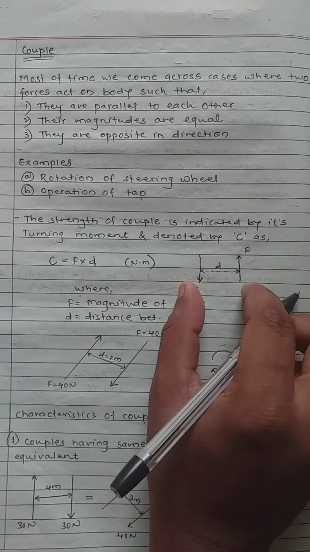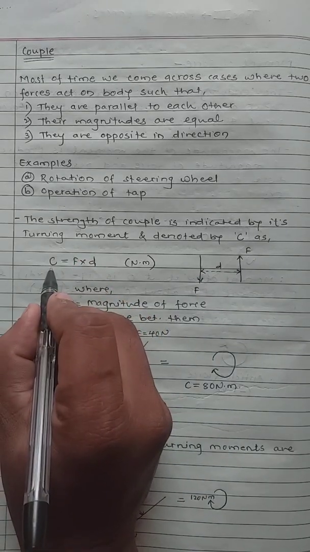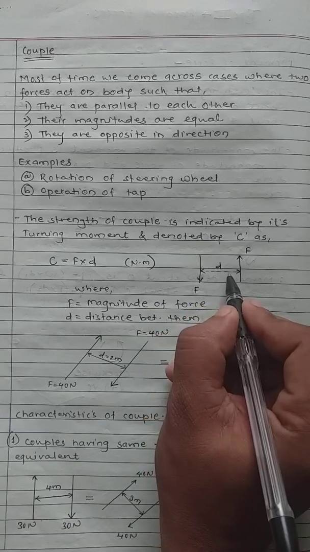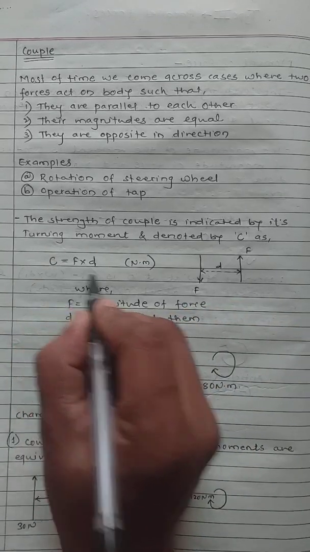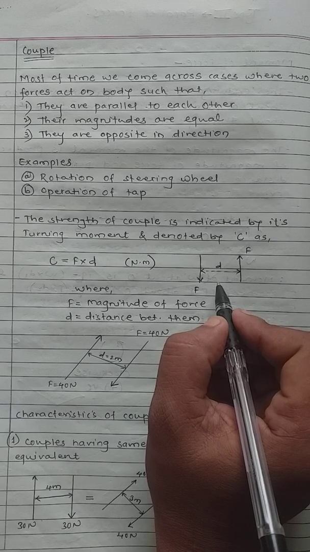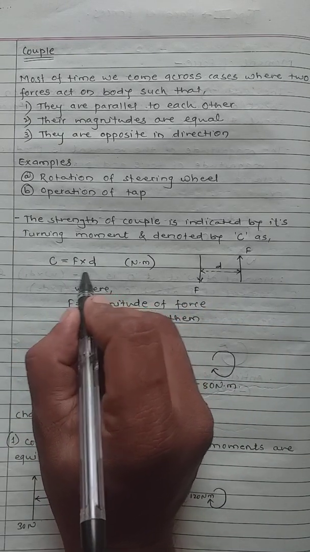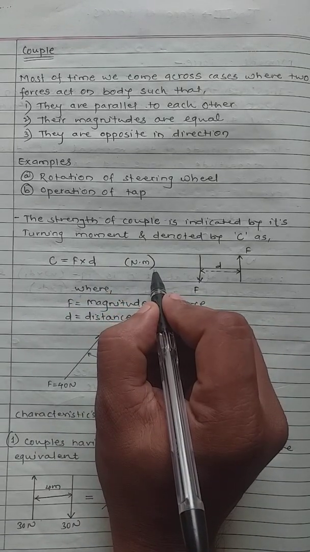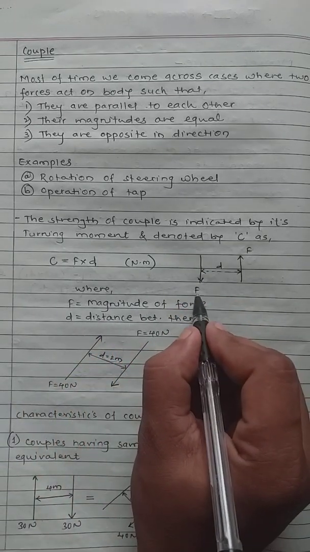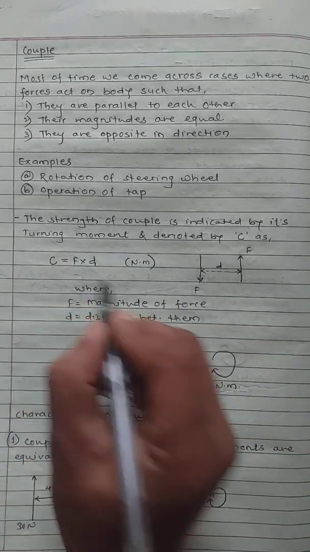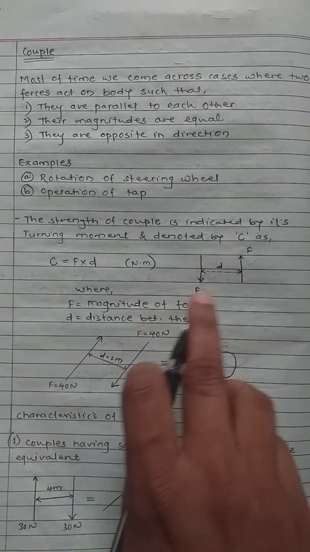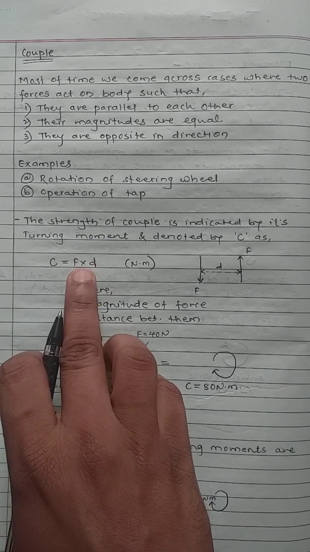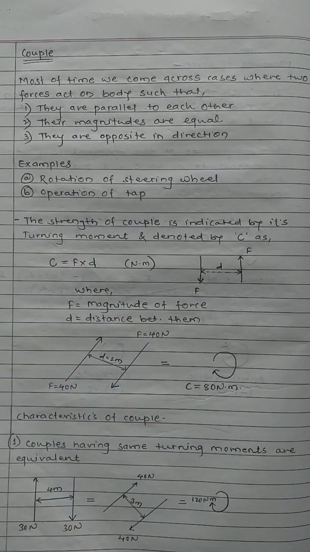So if this is the case, what would be the couple? Couple can be indicated by capital C, equal to the product of force and the perpendicular distance between both the forces. So C equals F into D. F is in Newton, D is in meter, so the unit is Newton meter, Newton mm or Newton centimeter. Where F is the magnitude of force, and D is the distance between them. You can find the couple C. I hope you are getting my point.